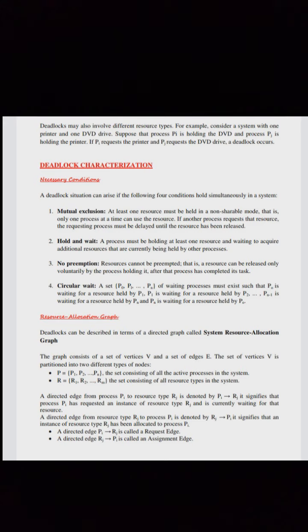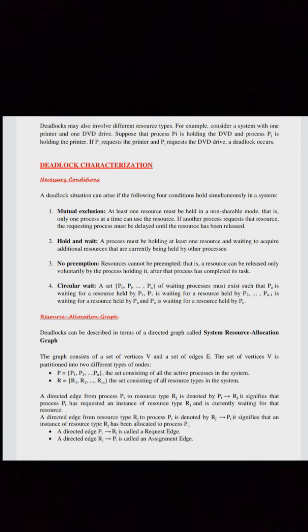Second one is hold and wait. A process must be holding at least one resource and waiting to acquire additional resources that are currently being held by other processes. Third one is no preemption. Resources cannot be preempted, that is, a resource can be released only voluntarily by the process holding it after that process has completed its task.